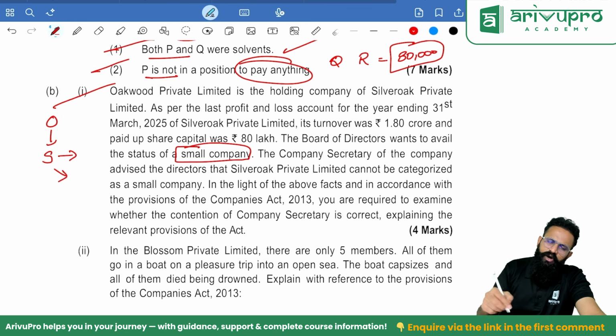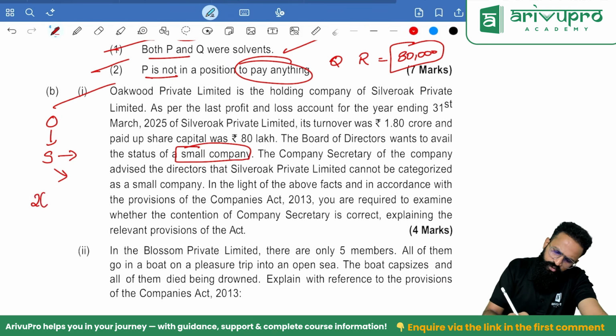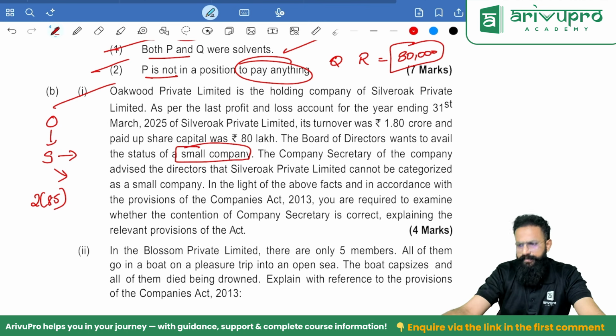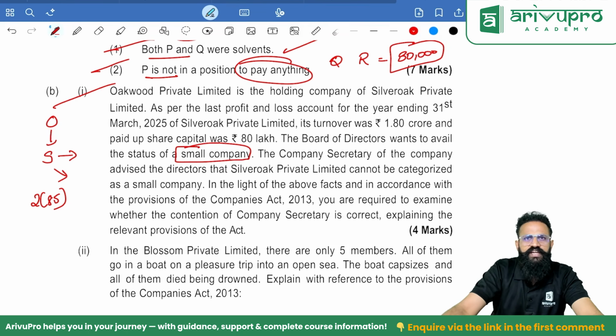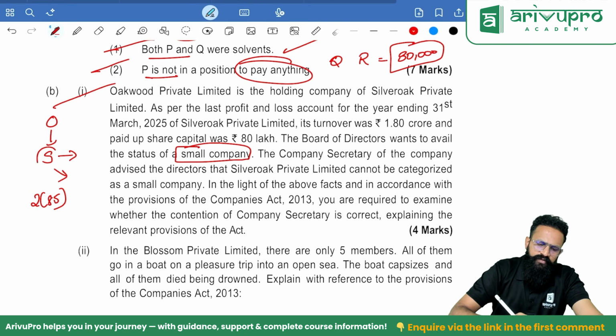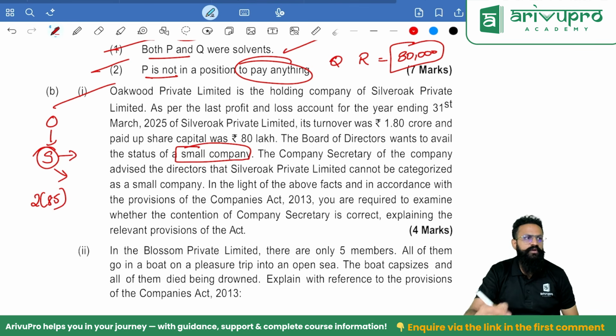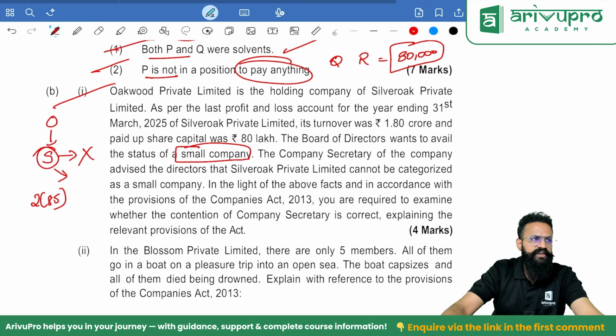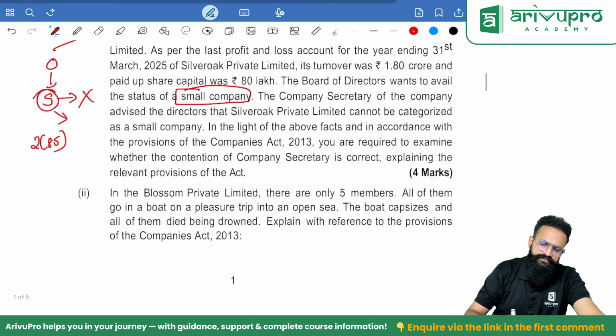What is a small company? As per section 2 clause 85, a company other than a public company whose paid up capital does not exceed 4 crore and turnover does not exceed 40 crore, but it does not include holding, subsidiary, statutory and section 8 companies. Silver Oak is a subsidiary company and hence it cannot be categorized as a small company. So yes, the company secretary's contention is valid.